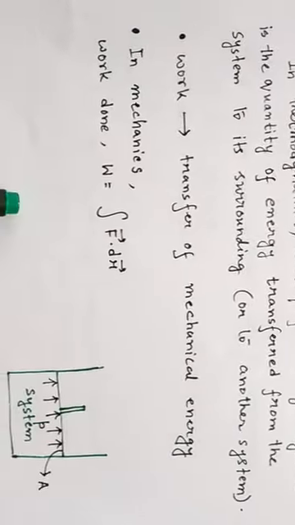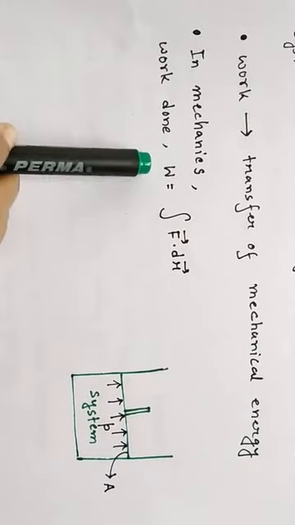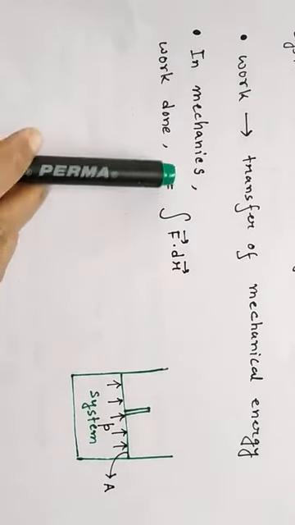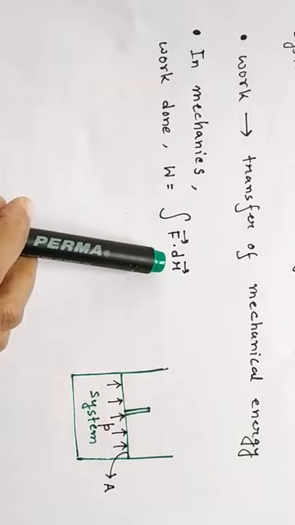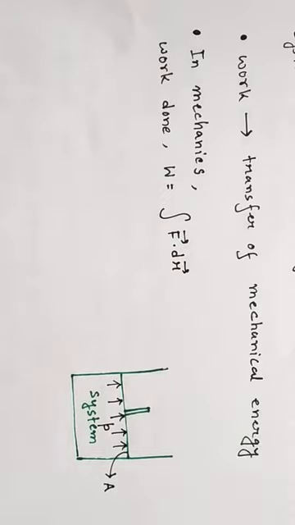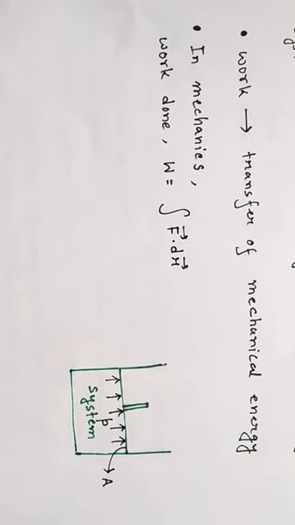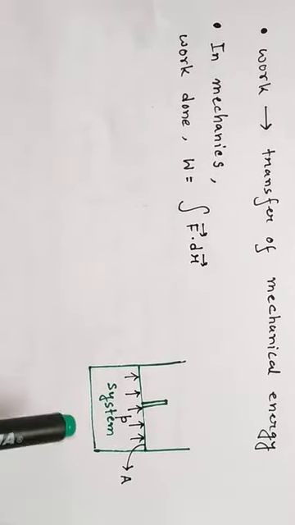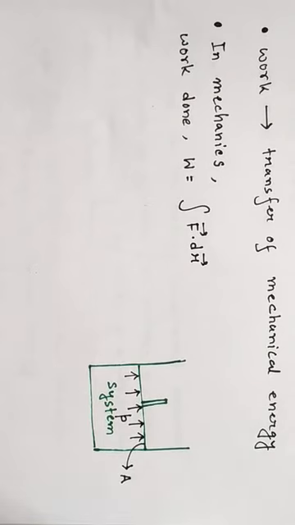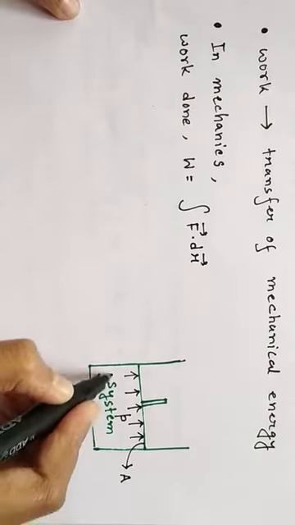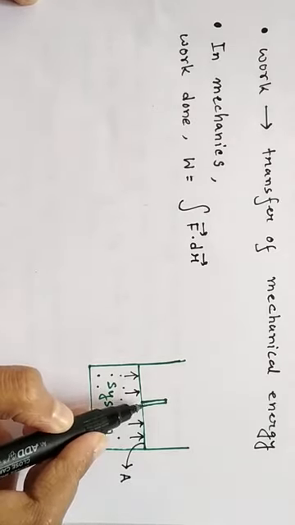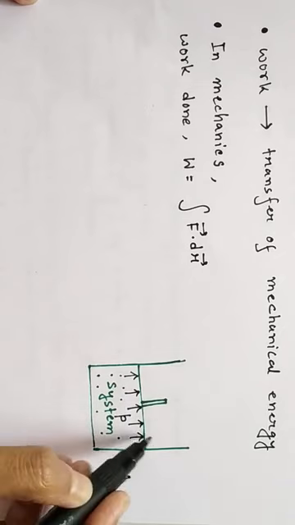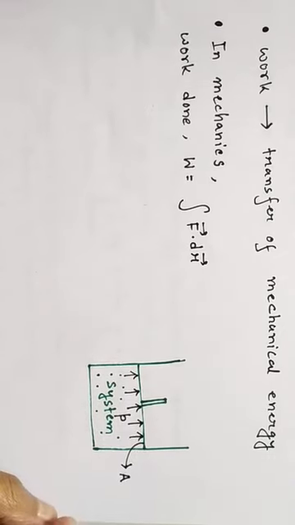Okay, so in mechanics we know the work done can be expressed as the integration of F dot dr, the product of the force and the displacement. Right. Suppose we have this thermodynamic system, some gaseous system, in some vessel, and we have one piston attached to it, and the piston can move up and down.